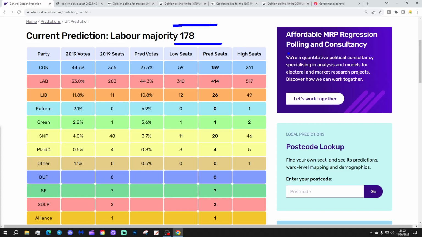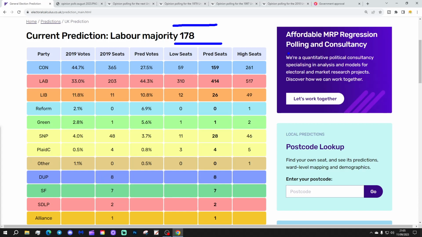So that is actually down by about 100 compared to the prediction last month. It is still a landslide, but last month Electoral Calculus was showing a Labour majority of 278 seats. This month they're showing a Labour majority of 178 seats. So obviously through the past month, during August, there was a slight swing from Labour to the Conservatives, but still Labour within landslide majority territory.